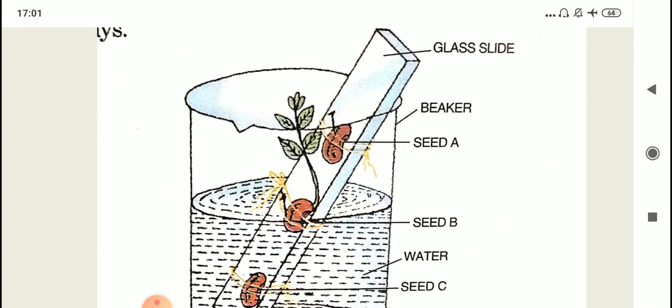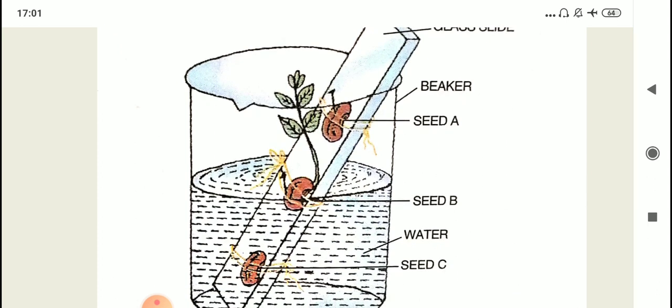Seed A is not getting any water; it is getting an ample amount of oxygen but no water. Seed C is submerged in water, and seed B is somewhere in the middle. So you have to tell which seed will be able to germinate, which seed is getting all the necessary conditions for germination. Here the middle seed, seed B, will germinate as it is getting water and oxygen also. Seed A is getting oxygen but not any water, and as I told you, seed C is completely submerged.